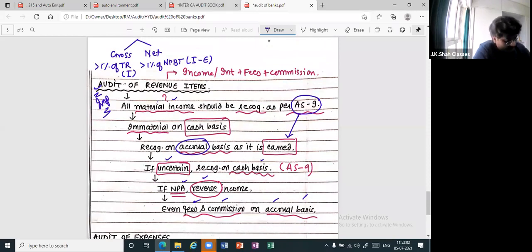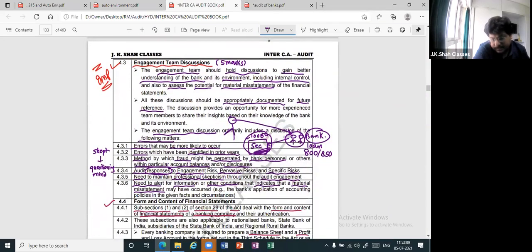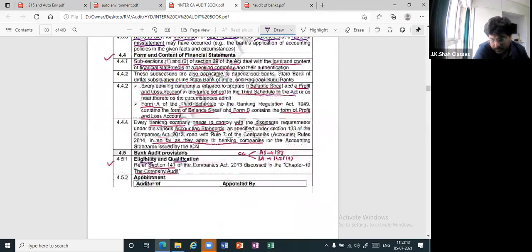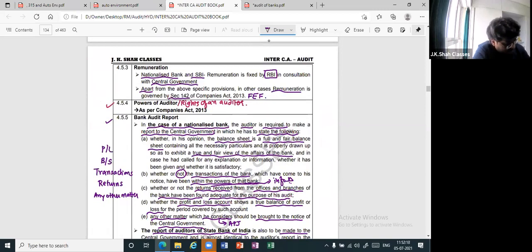Today, what we have done in that, engagement team discussions is important. And this part is important: bank audit report.